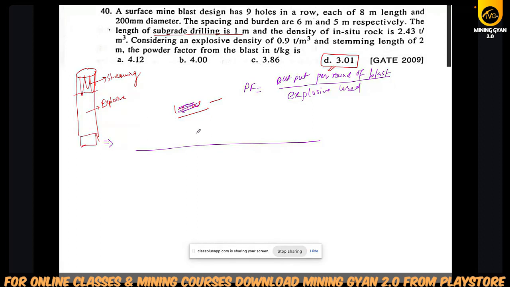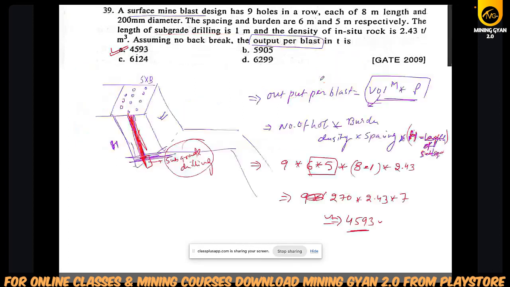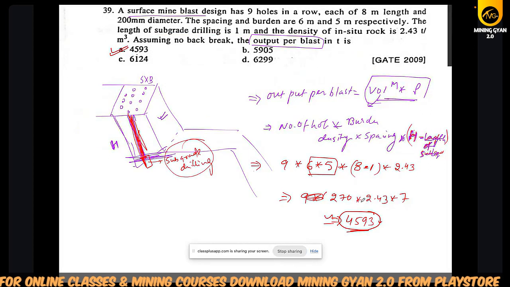So for the production per round, we already calculated in the last question. So today, what is the production of the hole?